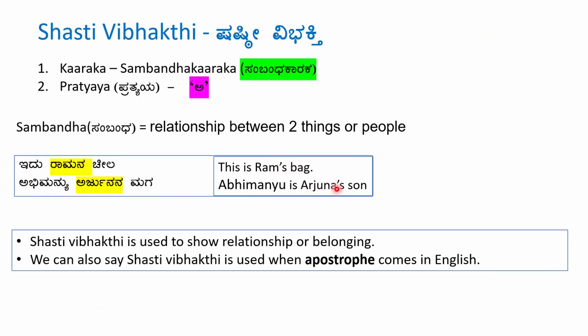So in both these cases, as you can see, when apostrophe S is used in English, then in Kannada, Shashti Vibhakti is added to the word. Shashti Vibhakti is used to show relationship or belonging. We can also say that Shashti Vibhakti is used when apostrophe comes in English.